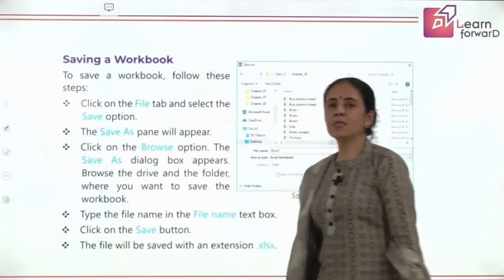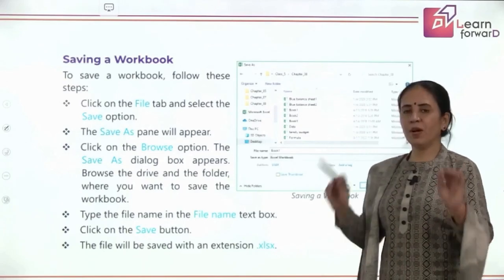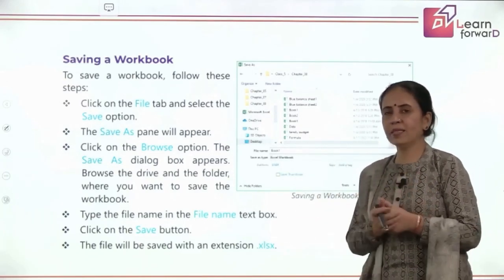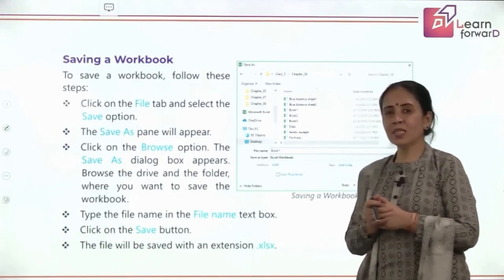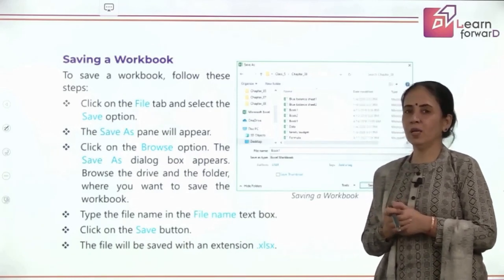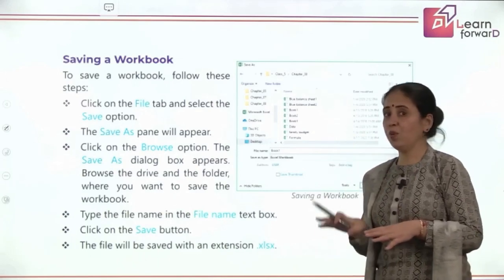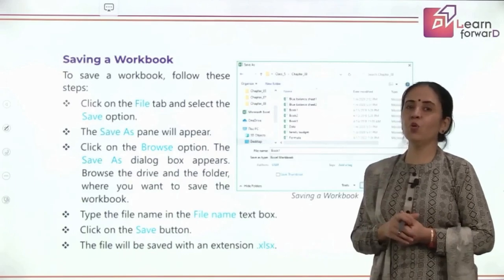Now comes how to save a workbook. So children, once your work is done or you have to carry on the work the next day, you need the file to be saved in the computer memory, secondary memory, where it will be saved with a proper name at a proper location where you want to store it, and which could be opened next time whenever you require it.